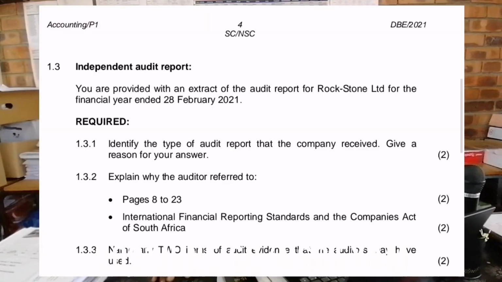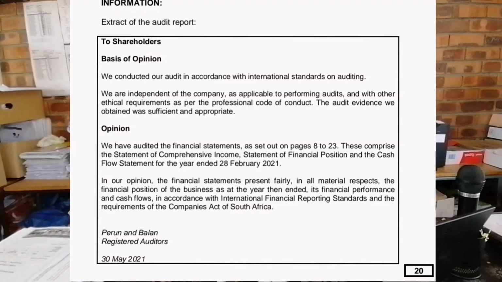So as I did say, this is the 2021 June paper. We are on question 1.3. So let's just do it. So now we have the extract of the audit report. To shareholders, basis of opinion. We conducted our audit in accordance with international standards on auditing. We are independent of the company as applicable to performing audits and with other ethical requirements as per professional code of conduct. The audit evidence we obtained was sufficient and appropriate opinion.